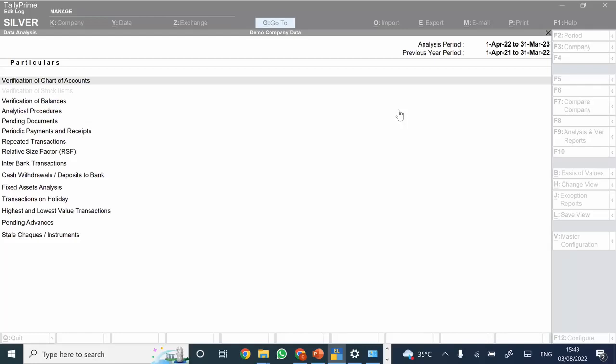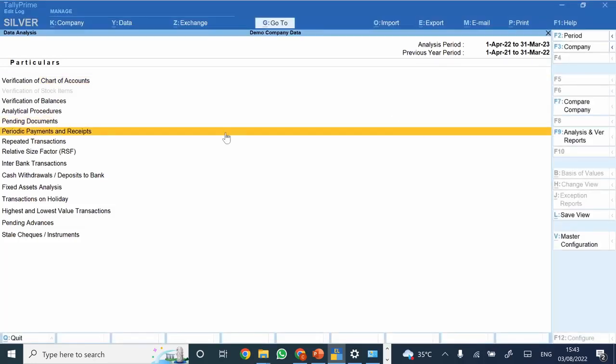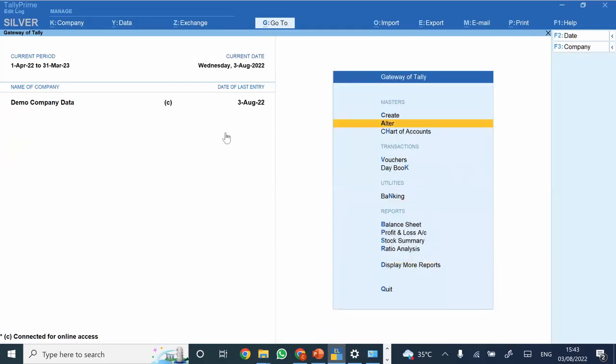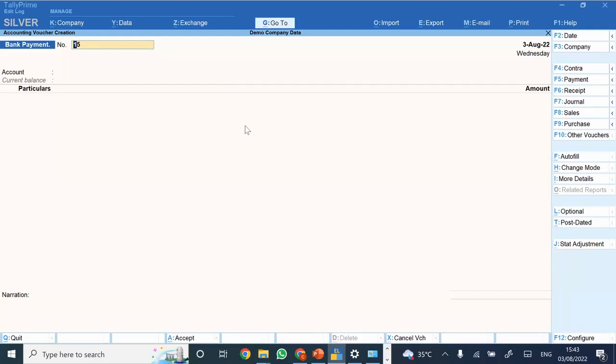Okay, there is one question: what are optional vouchers? The optional voucher feature that is there in Tally, we will be discussing that for a while. Now see, generally what happens in Tally, in case you are posting any transaction, it is directly posted into the system. However, in case you want that a transaction which is already posted in the system should not have any impact on any of the ledgers.